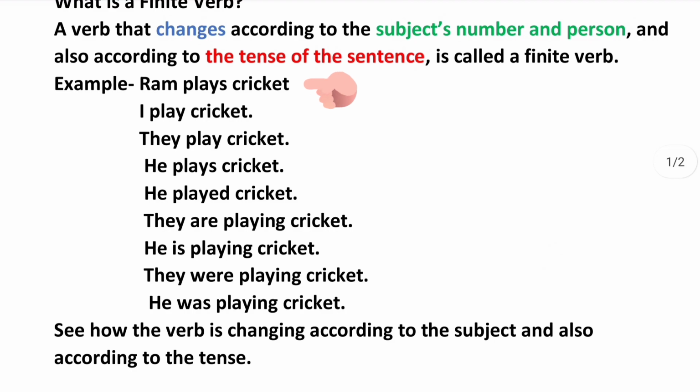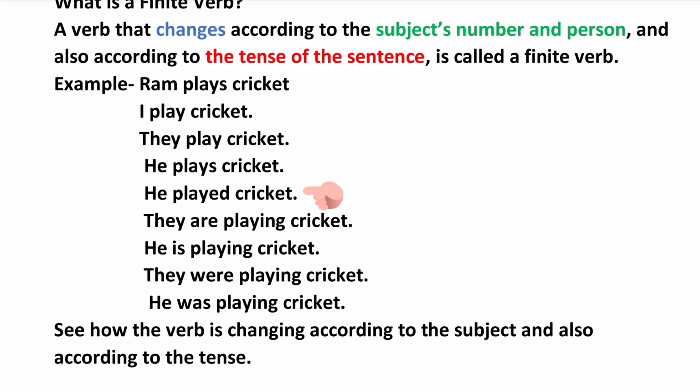See, Ram plays cricket. As soon as I am changing the subject to I, that is, I am changing it to a first person singular, plays is becoming play. Now for third person plural also, they, third person plural, play remains as it is. Then again, if I change the subject to third person singular he, the verb changes to plays.